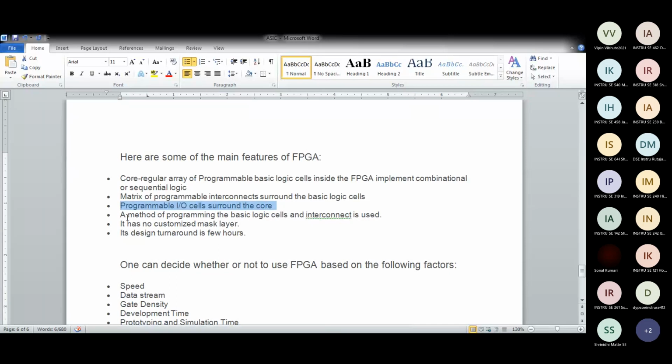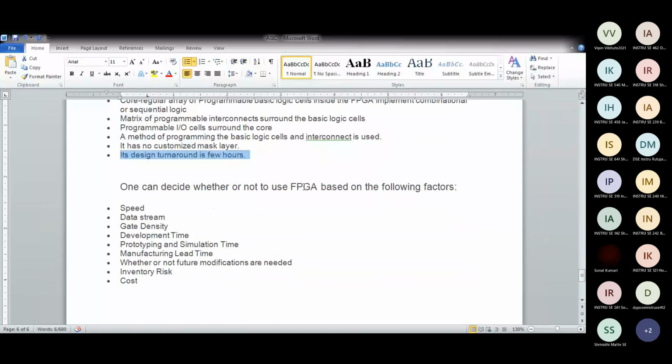A method of programming the basic cells and interconnections is used. So for the programming method here, they use VHDL, Verilog. Then there are major software tools. There is no customized mask layer. The mask layer is for protection. It is designed in a few hours. So in a few hours, you can develop your own customized programmable logic arrays or FPGA.